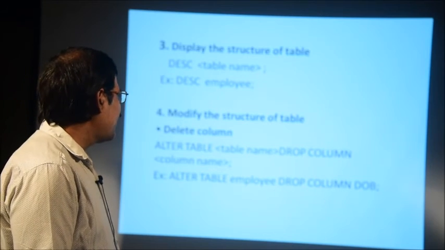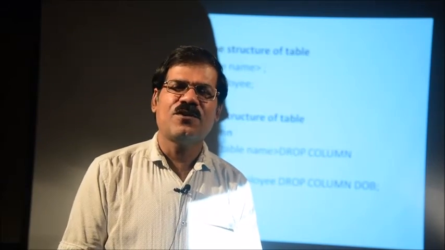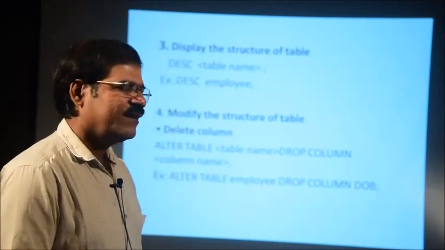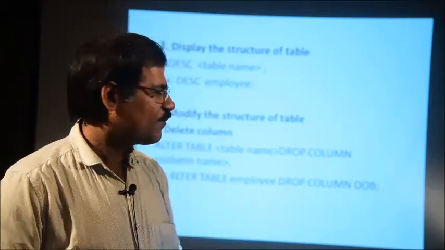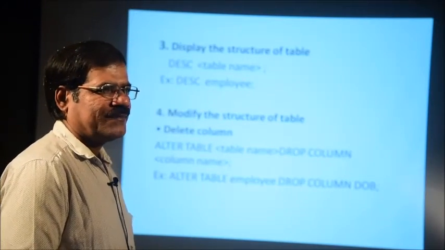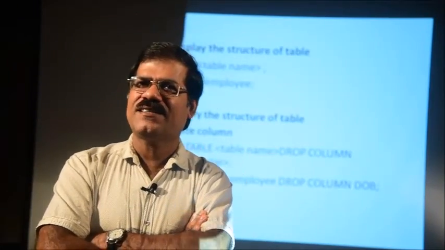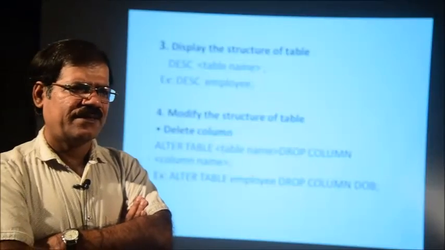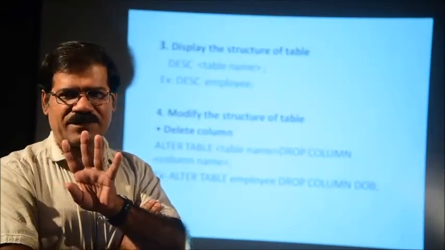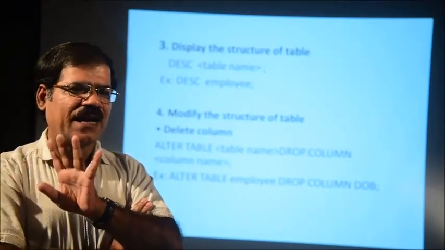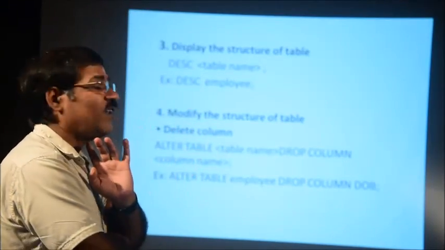The next command is modify the structure of a table. Already the table is created, and you have to modify the structure. Modify the structure means add some new column, delete some columns, and so on. The first is delete the column. Suppose initially we created the table having 4 columns or 4 fields or 4 attributes. I want to delete one column.